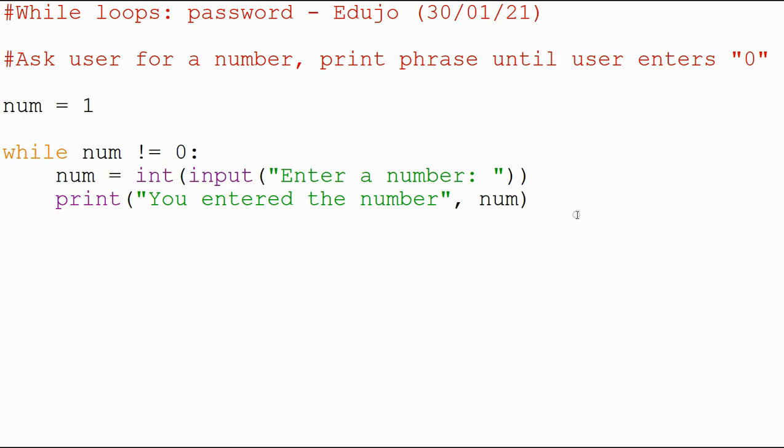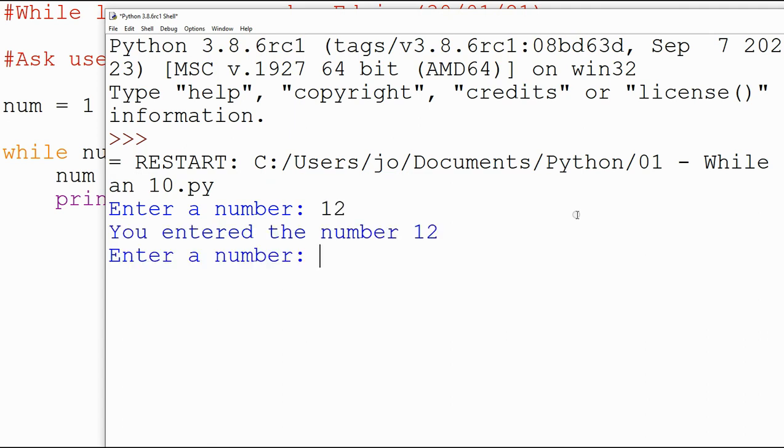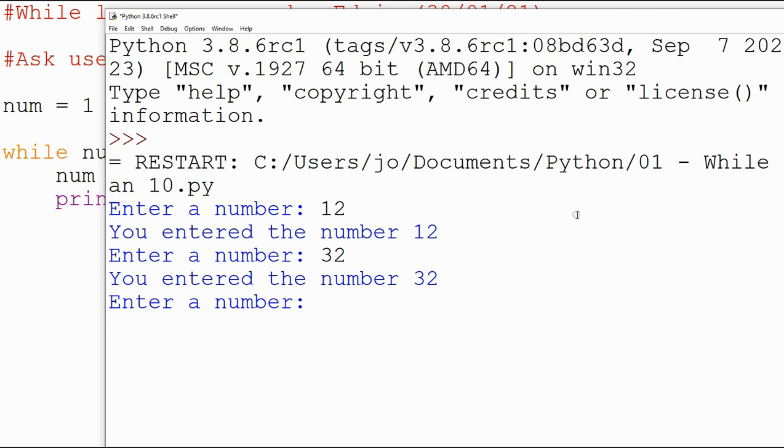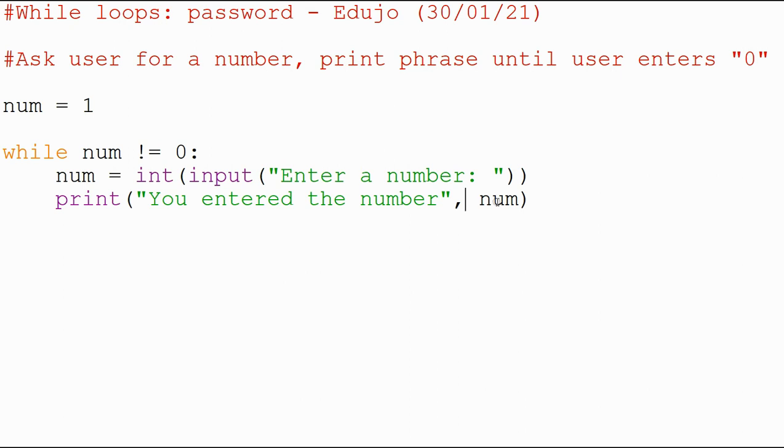Let's quickly run this and test it and see if everything is working out fine. Enter a number. I'm going to say 12. You entered the number 12. Enter a number, 32. Enter a number. I'll do one more, 45, and then I'll enter 0 and see if that works. You entered the number 0, and then the program stopped. Perfect. So what did we do here?